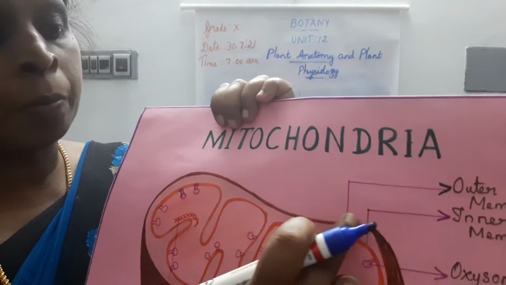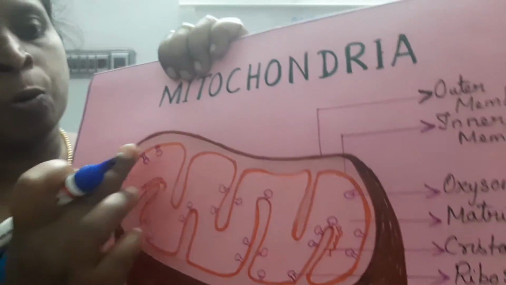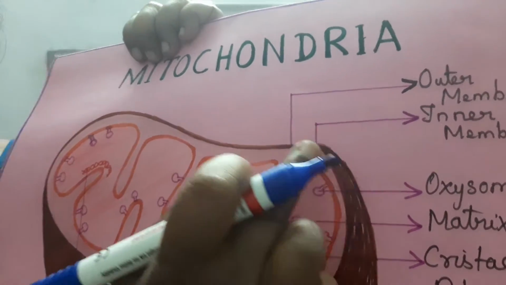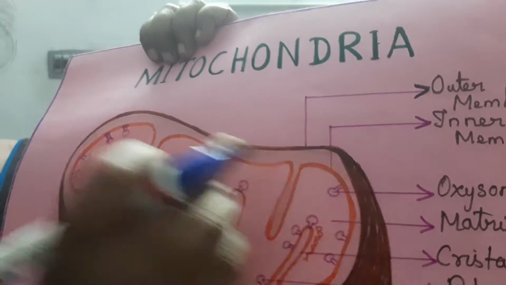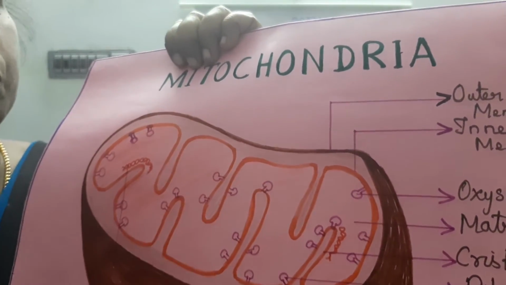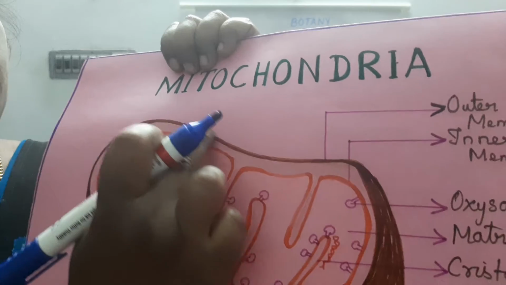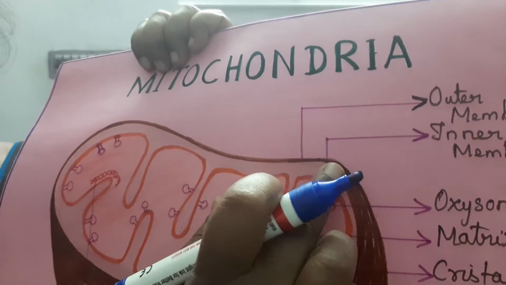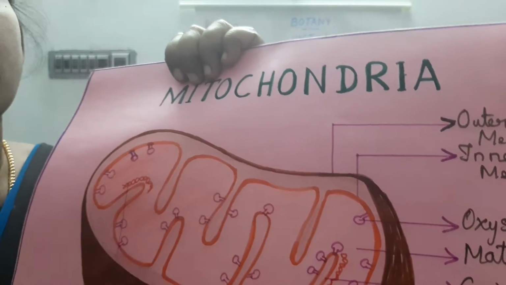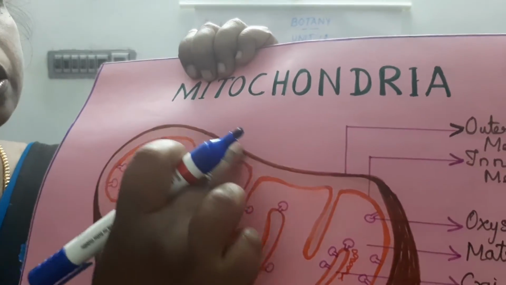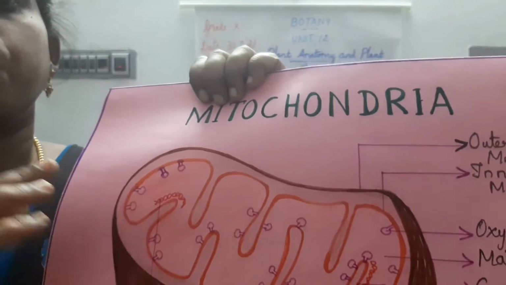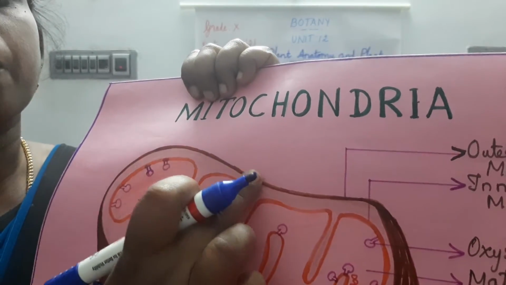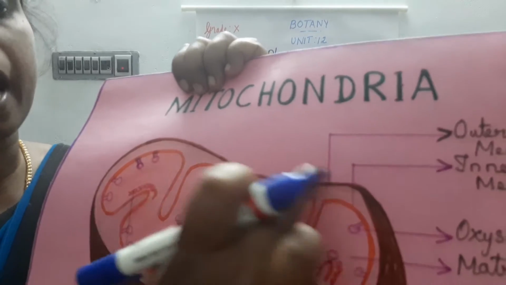The outer membrane is smooth and freely permeable to smaller molecules. It consists of enzymes, proteins and lipids.